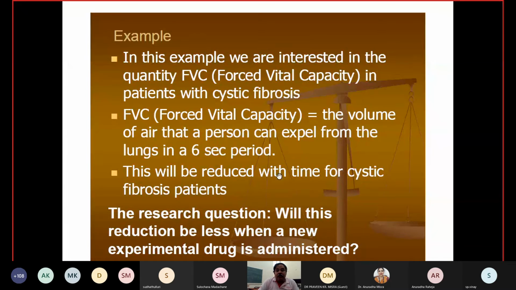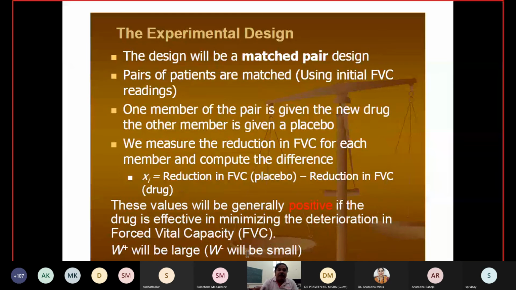FVC will reduce with time for cystic fibrosis patients. If there is some fibroid in the lung, it reduces the efficiency of your lungs. The researcher's question: will this reduction be less when a new experimental drug is administered? So we give the new drug and have to check it.